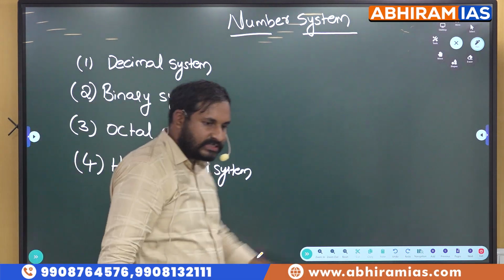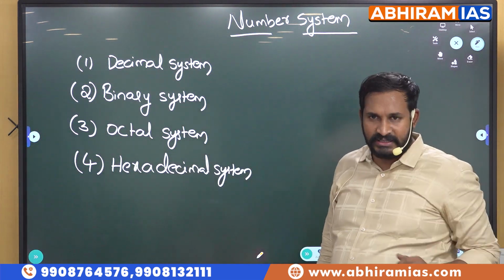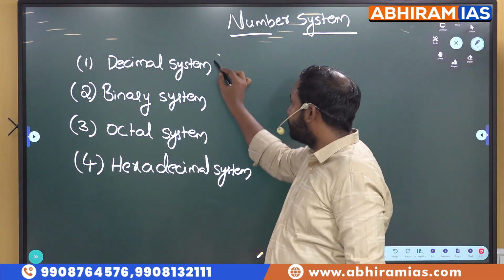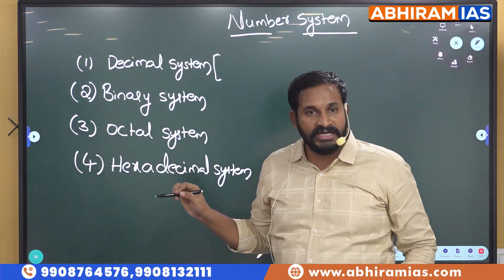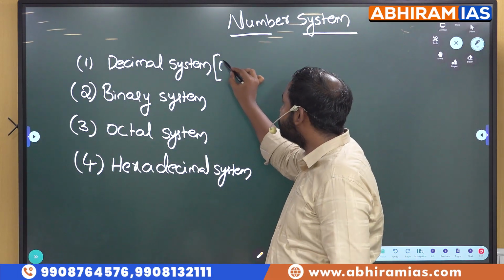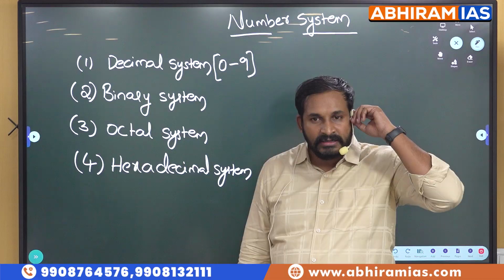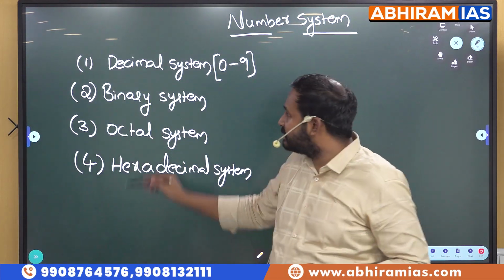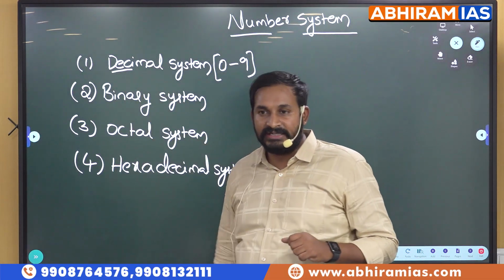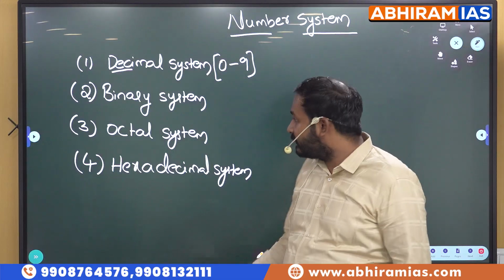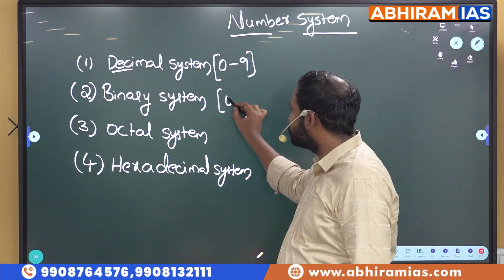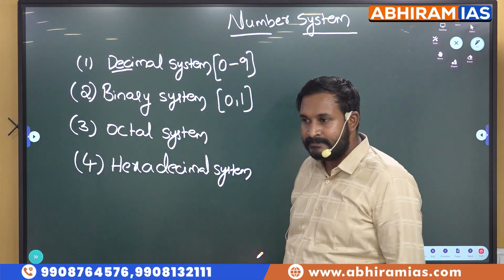But we will discuss only about one thing here. In decimal system, we will have digits from 0 to 9, students. 0 to 9, how many digits are there? 10 digits. That is the reason we call it decimal system. And when it comes to binary system, we will discuss only zeros and ones.